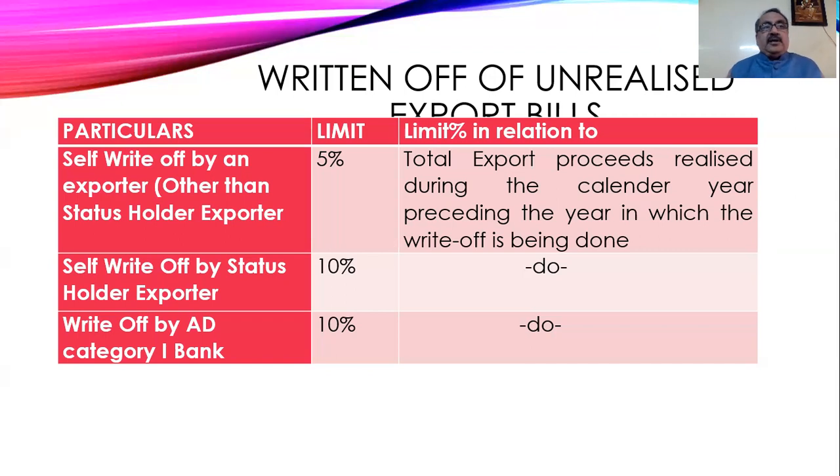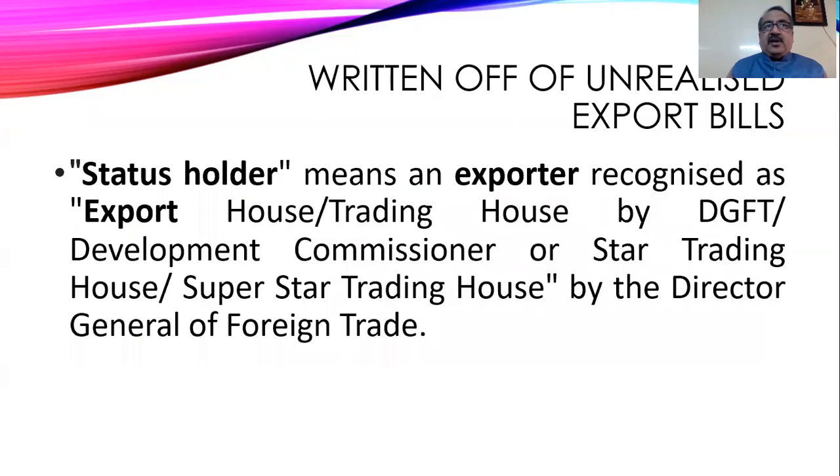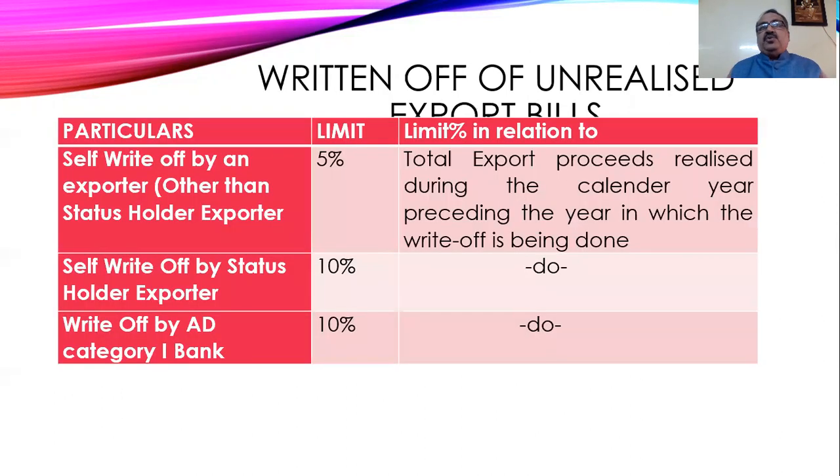Now, the status holder can write off up to 10%. Here, the self write-off by the exporter can be 5%, then the status holder exporter can write off up to 10%. Who is called a status holder? A status holder means an exporter recognized as an export house, trading house, star trading house, or super star trading house by the DGFT. So he is called a status holder. They can write off up to 10% of the export proceeds realized during the calendar year. So it is not export turnover, it is export proceeds realized.